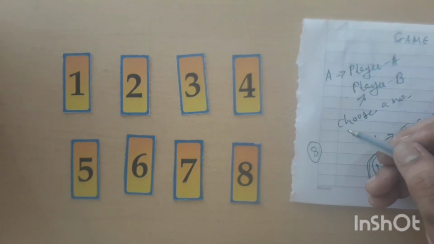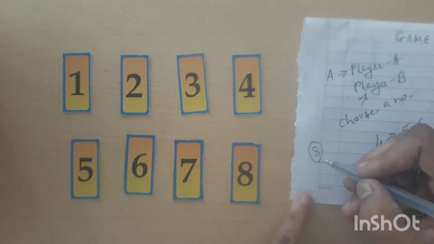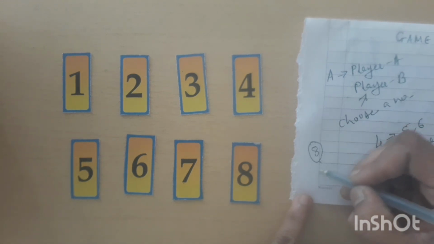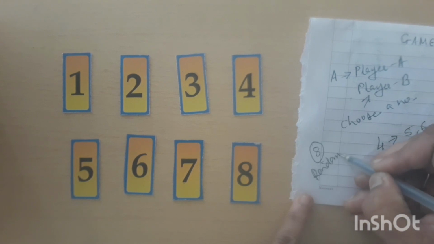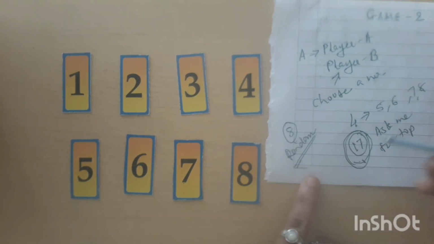Okay, my strategy is that I am going to tap on first 8 numbers randomly, and when the person, that is when you reach your counting up to 17, I will tell you the predicted number.